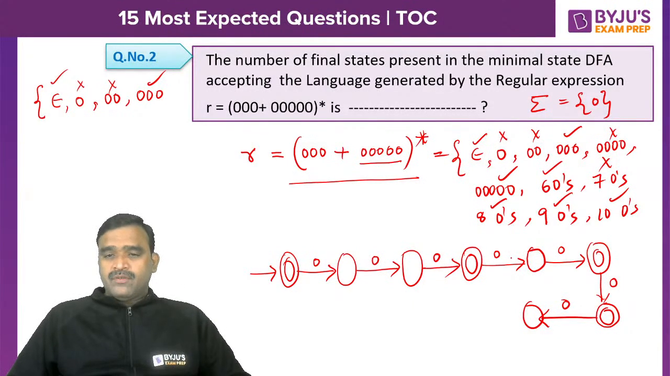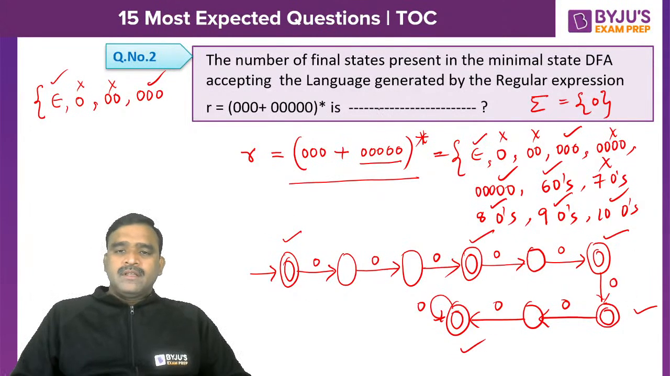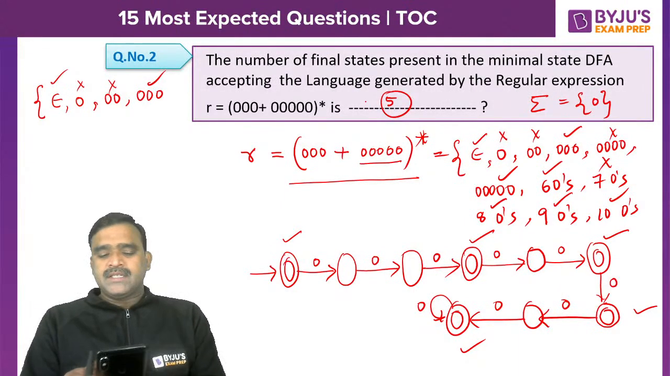1, 2, 3, 4, 5, 6, 7. Okay, 7 not accepted, 8 is accepted. So number of zeros 8 is accepted. So from 8 everything is accepted, so we can give a self loop. Okay, now the total number of final states are 1, 2, 3, 4, 5 states. I think most of you have given 4, that is wrong. 5 states is the right answer.